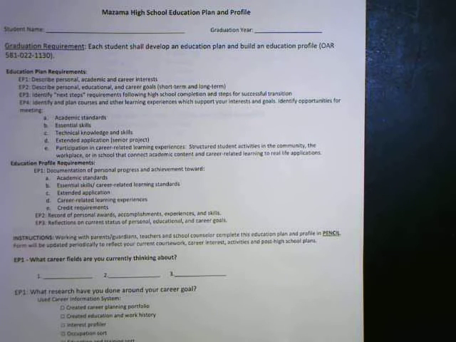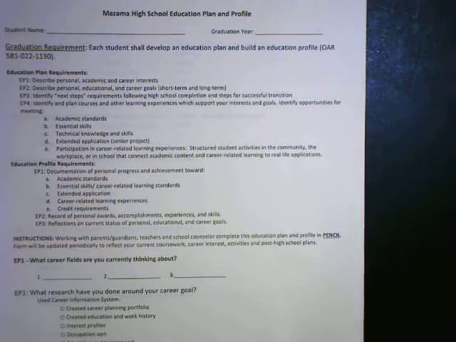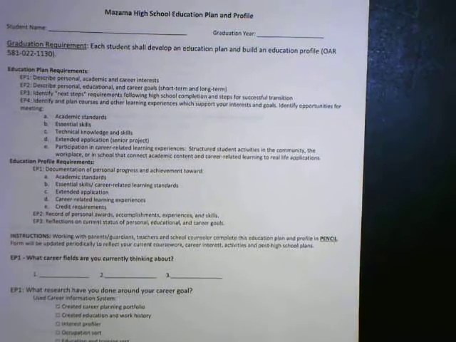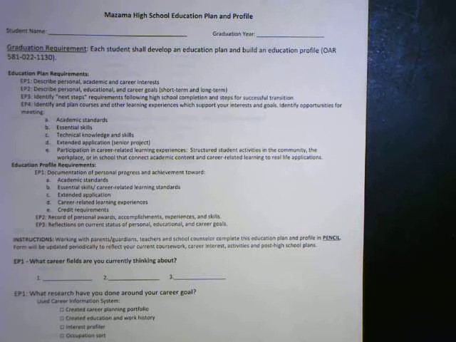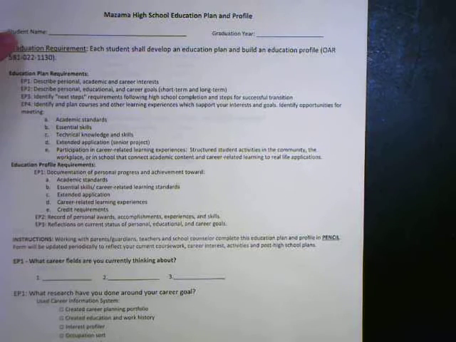This is part of your senior project, so this is something that Mrs. Milstead will check off when you're a senior, so it's going to be a lot easier for you to just do this as you go along rather than trying to do it at the last minute when you're working on your senior project. So I'll go through this quickly and kind of explain what you'll see here and then answer frequently asked questions. The first thing you want to do is make sure you put your name on there.